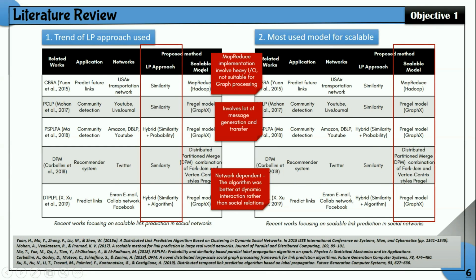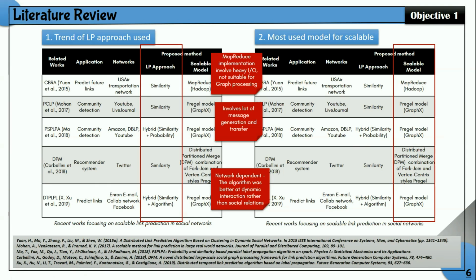However, their work has limitations. For example, for CBRA, the limitation is that MapReduce involves heavy input and output, so it's not suitable for graph processing. Link prediction mostly uses graph iteration during the process, so MapReduce's heavy input and output will affect the system performance, and we have delay and overhead.